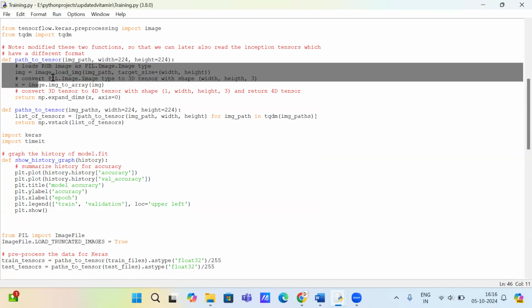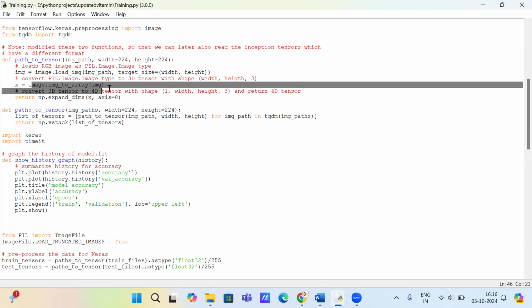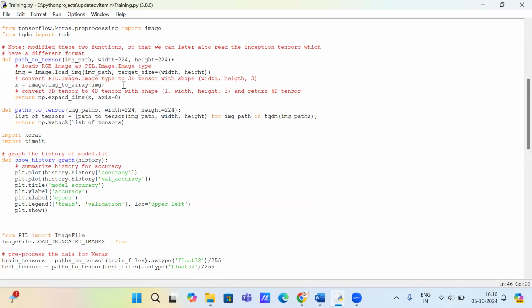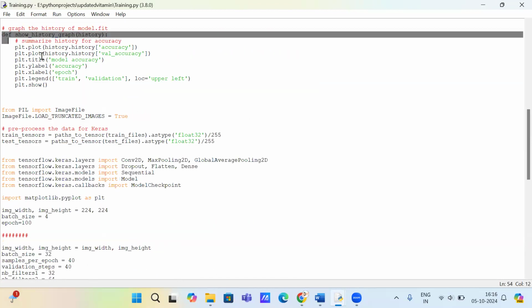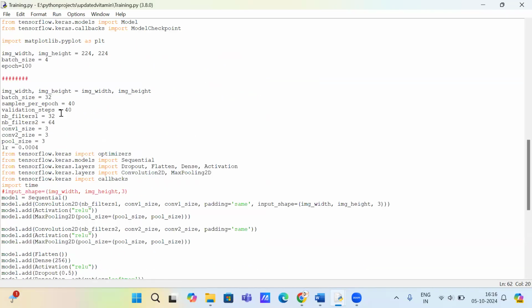In this, we are converting each image using the Python Imaging Library. Then we convert it to an array, a 3D tensor. After converting the 3D tensor, a 4D tensor will come by mentioning the axis equals 0. In this, we are displaying the graph of accuracy.